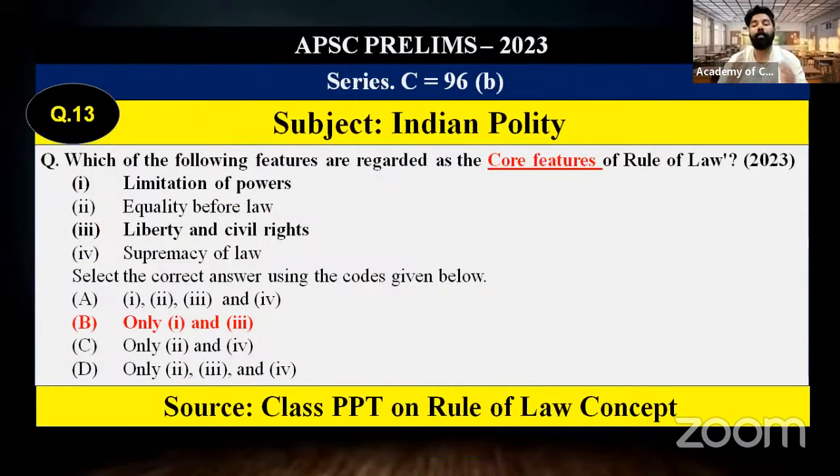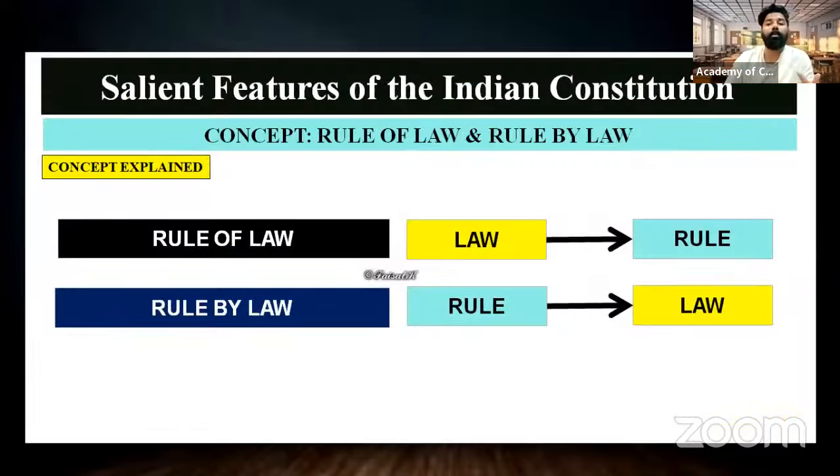Next question, with reference to the basic concept of the rule of law. Here the question is so tricky. They're asking about the core feature of the rule of law, not the entire feature of the rule of law, but the core feature. The basic concept of rule of law means that according to the law only, the government can act. That is the basic meaning of rule of law.